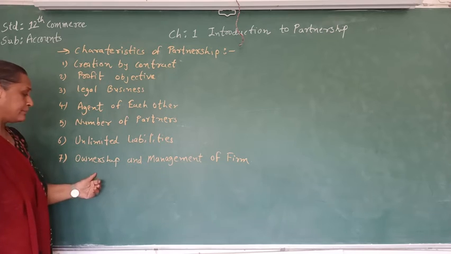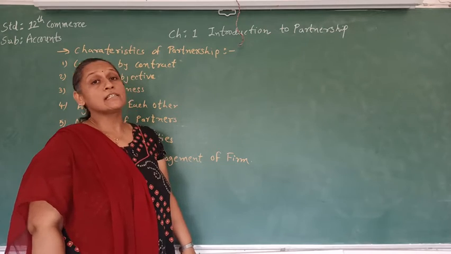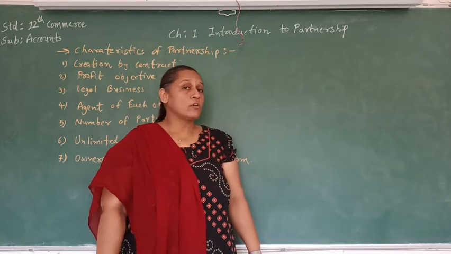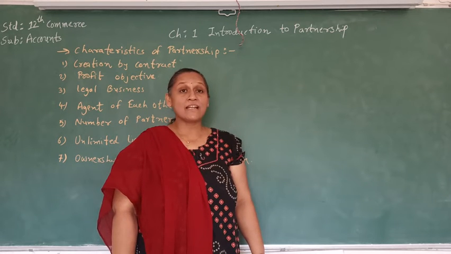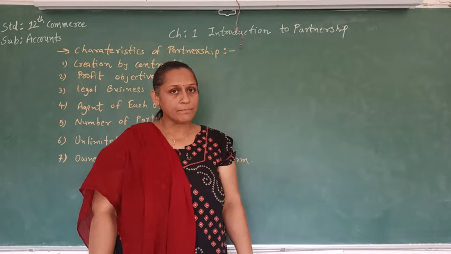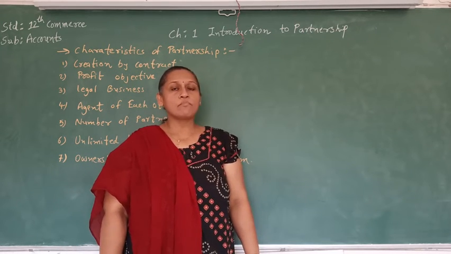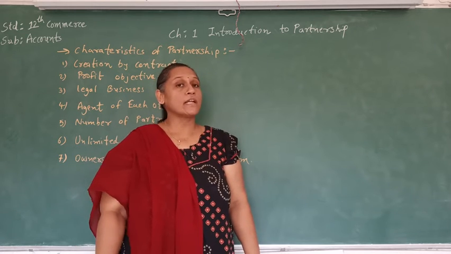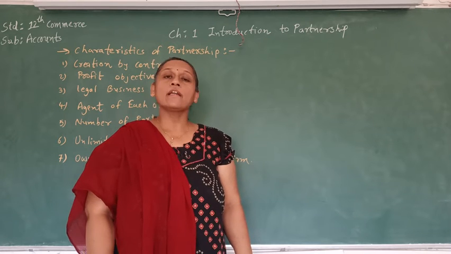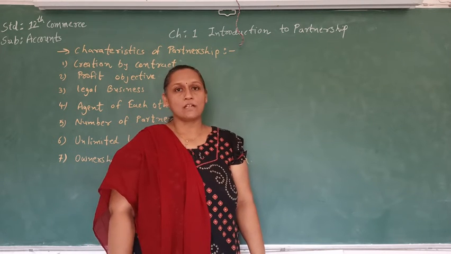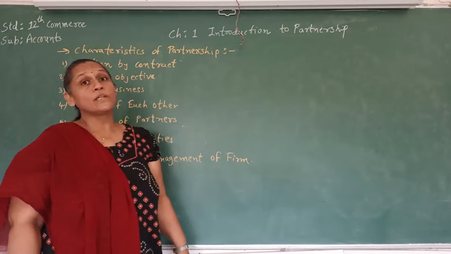The seventh is ownership and management of the firm. As it is a partnership firm, ownership lies with all the partners, and management is also done by all the partners. In a partnership, management and ownership are both with the partners only. However many partners there are, they are the owners as well as the managers of the partnership firm. So these are the characteristics of a partnership firm. Students, you may note this down.